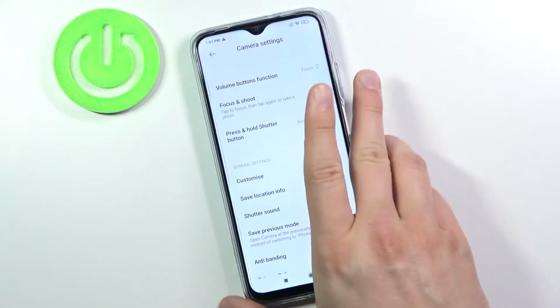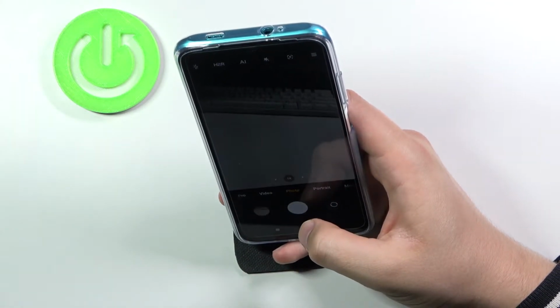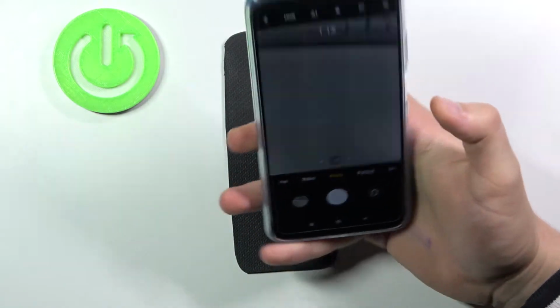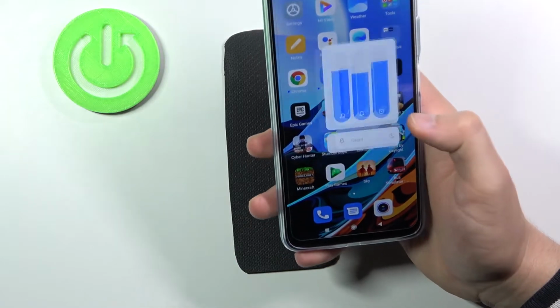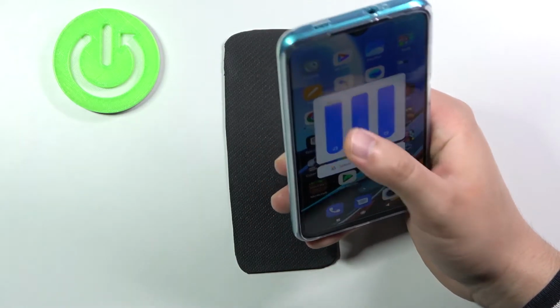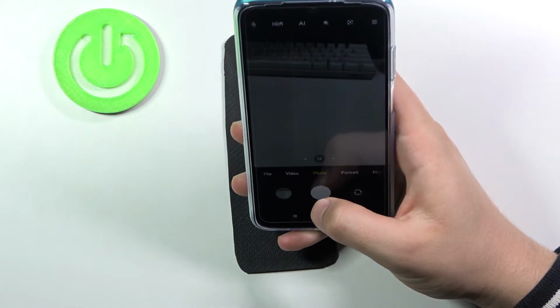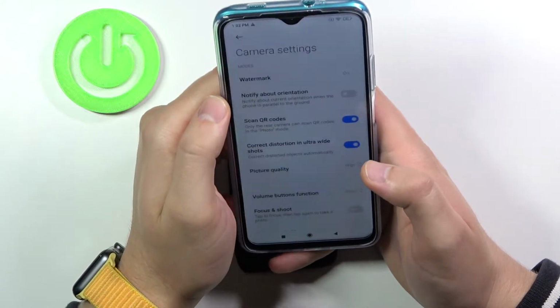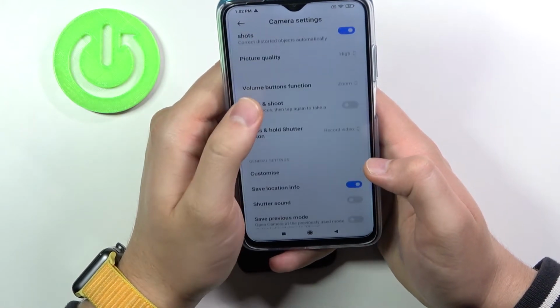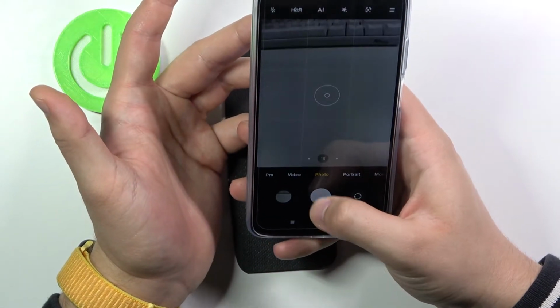So right now when you take a photo, you can hear this characteristic sound. Okay, I just mute. Wait a minute. I just mute the media sound probably. Let's try another time. Okay, let's open the settings because I don't know even what is going on here. Okay, it was turned off.